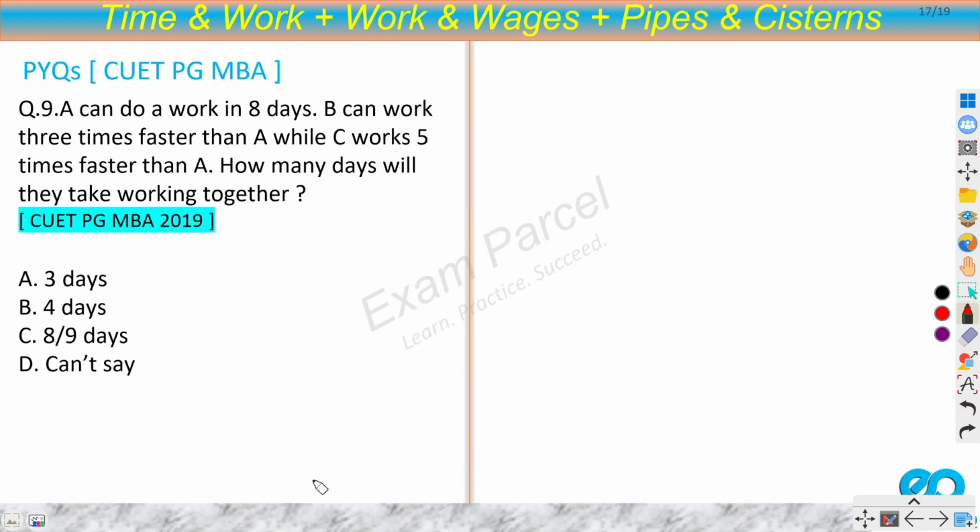Okay, question number 9. A can do a work in 8 days. B can work 3 times faster than A, while C can work 5 times faster than A. How many days will they take working together? This is again an easy question. Working faster means their efficiency is more. So we can find the ratio of their efficiency A to B to C. Let's say the efficiency of A is 1. B works 3 times faster, so efficiency of B would be 1 into 3. While C works 5 times faster than A, so this would be 1 into 5. So C will be 5.